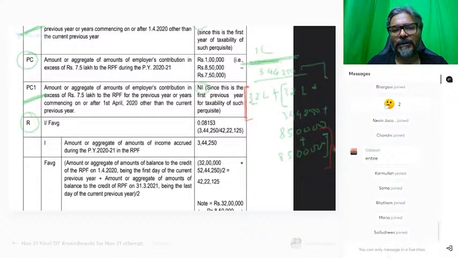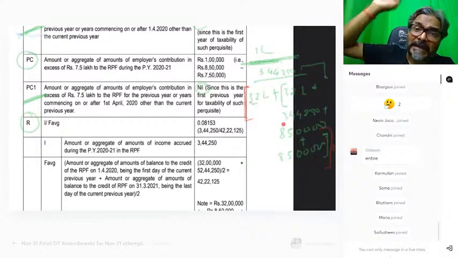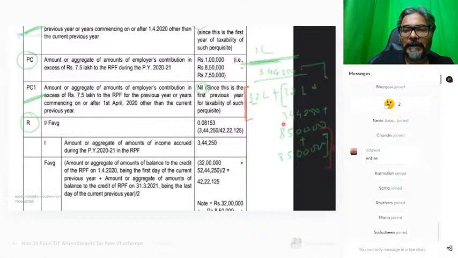So how much is your opening balance and closing balance? So 32 lakhs. If you have the calculator, students, please do it. 32 lakhs plus all this amount, divide by 2. Now this 2 has to be divided at the last, which means 32 lakhs plus 32 lakhs plus 3,44,250 plus 8,50,000 plus 8,50,000, divided by 2. It will be that entire amount.